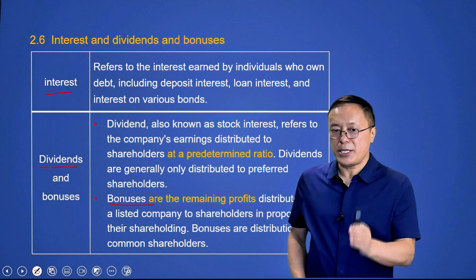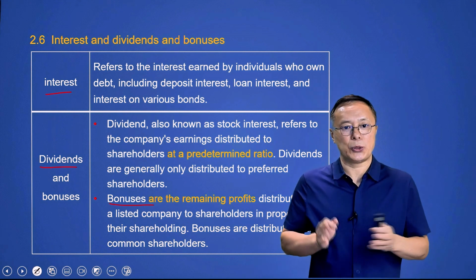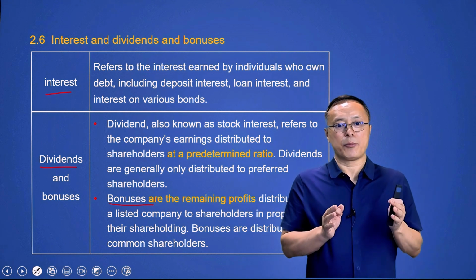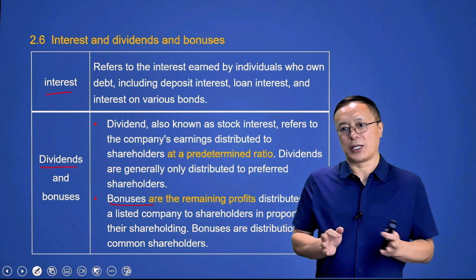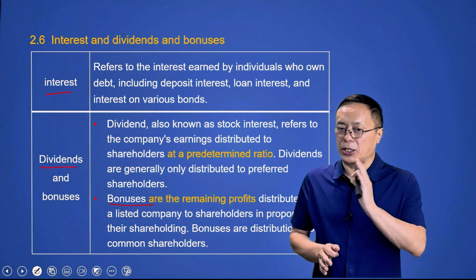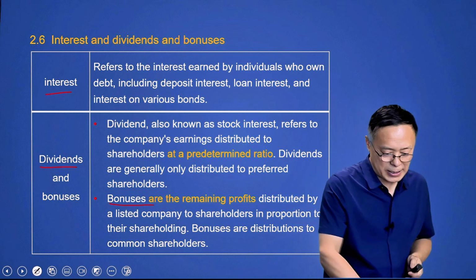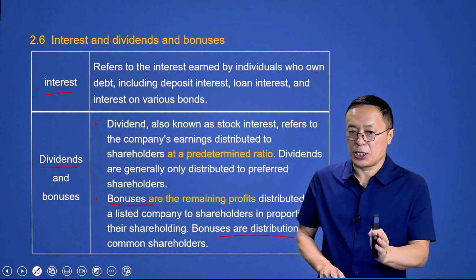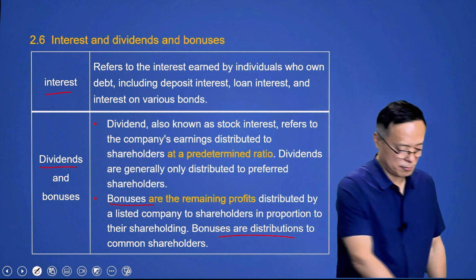Bonuses are the remaining profits distributed by a listed company to shareholders in proportion to their shareholding. Different from dividends, bonuses are obtained after dividends and not at a predetermined ratio. Bonuses are distributed to common shareholders.